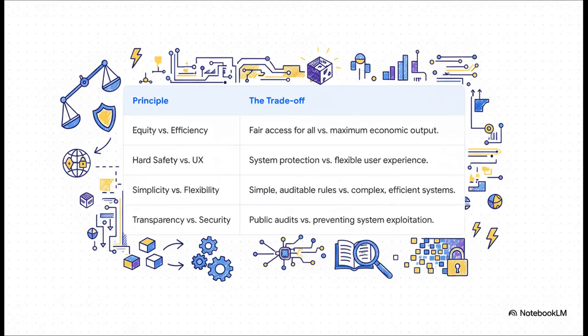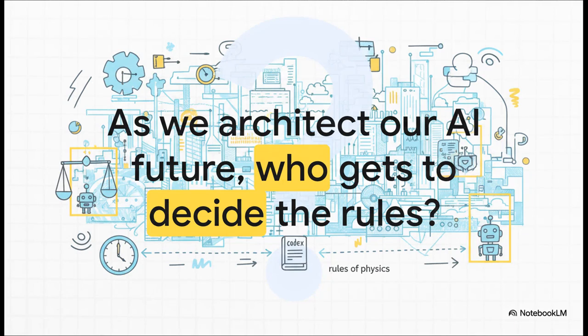Or what about transparency versus security? Do we publish all the rules for everyone to see and audit? That sounds great, but what if it just gives bad actors a roadmap for how to exploit the system? These are not easy questions with simple answers. And that brings us to our final and maybe the most important question of all. As we stand here, blueprints in hand, ready to build this incredible new AI-powered world, who gets to decide the rules? And this isn't just a technical question for a bunch of engineers to solve in a lab. No, this is a societal question, it's a political question, and it's one that honestly affects every single one of us.